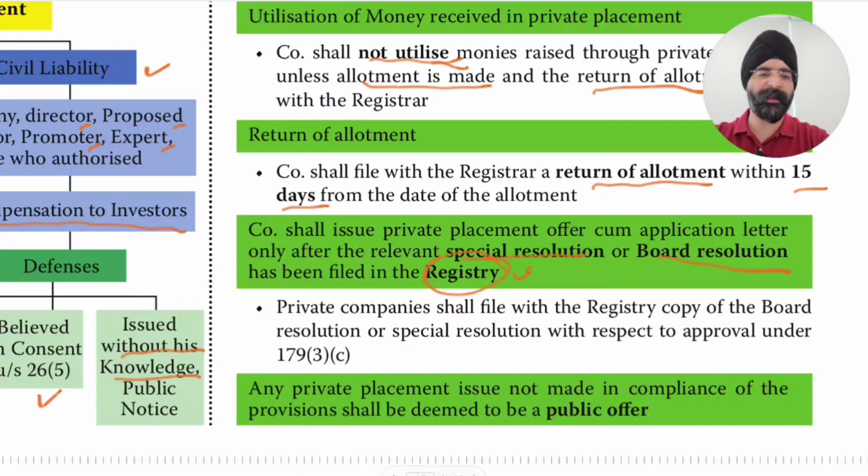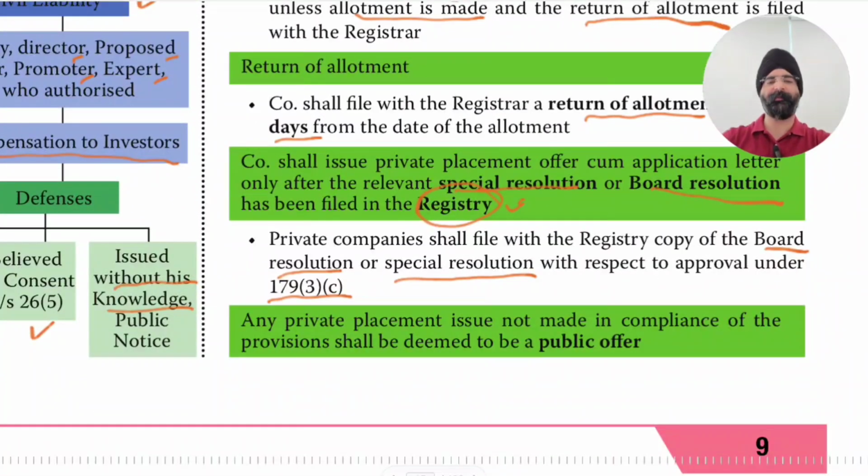Private companies shall file with the registry a copy of the board resolution or special resolution with respect to approvals under section 179 subsection 3 and subsection C. Usually a board resolution is sufficient in case of a private company, unless a special resolution becomes applicable if they are exceeding the provided limits.